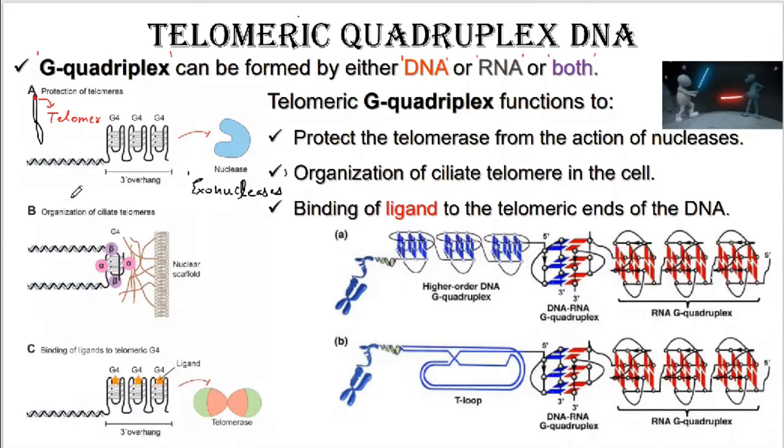The next important phenomenon, the organization of the ciliated telomere.